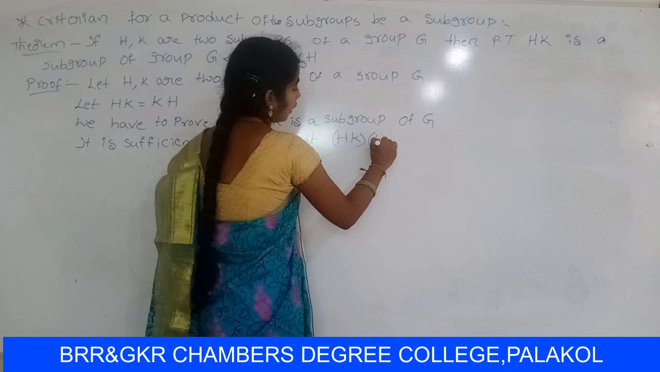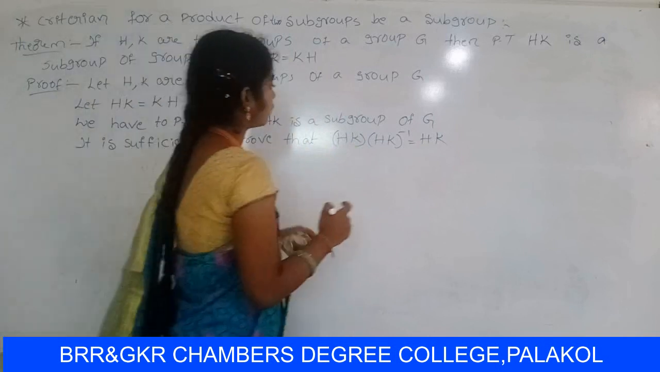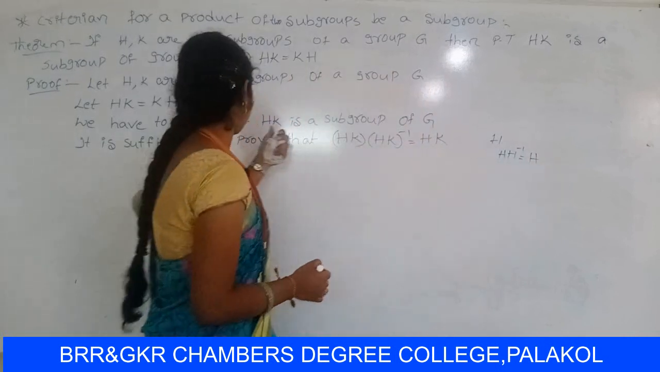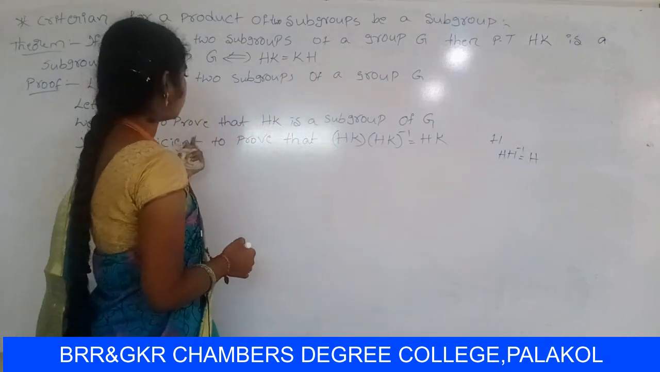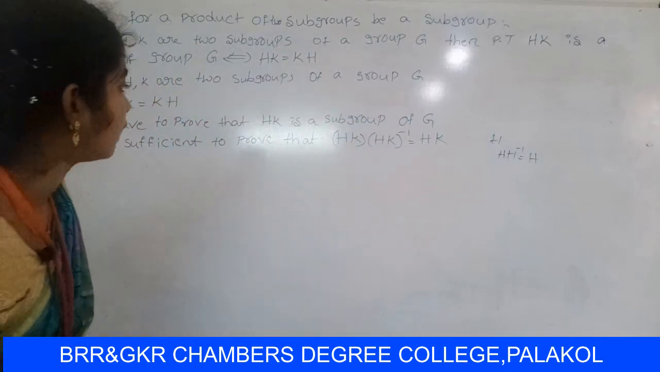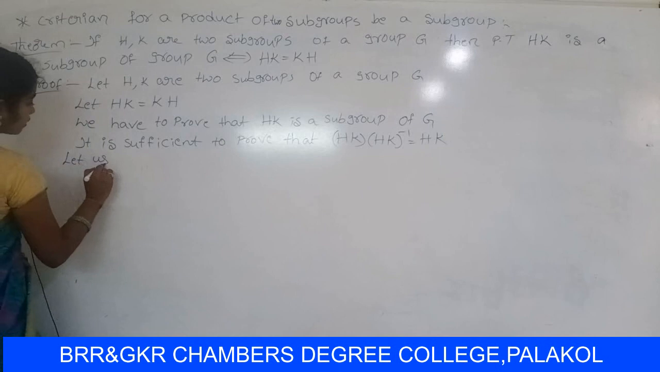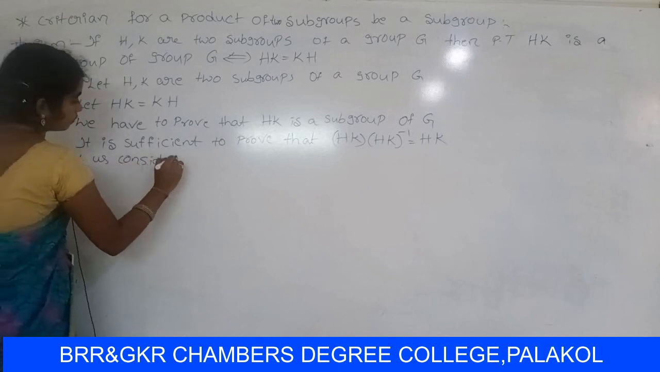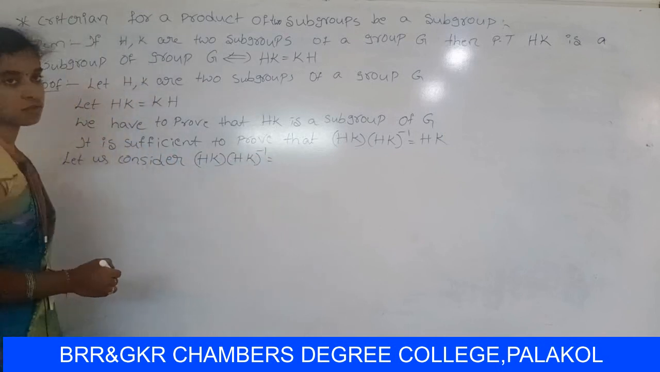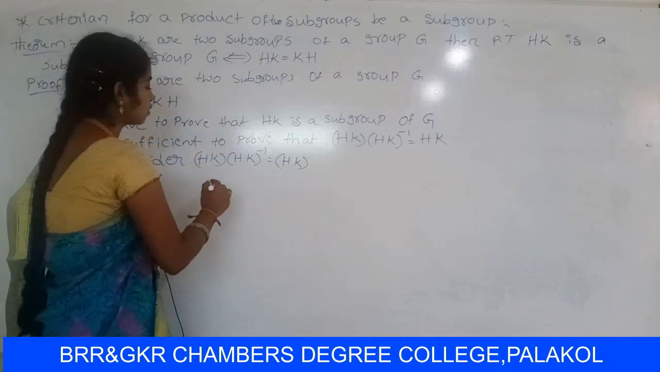HK into HK whole inverse equal to HK. So already you know that H is a subgroup of Z, so that means H inverse equal to H. So in this case HK is a subgroup of Z. So we have to prove that HK into HK whole inverse equal to HK. So let us consider HK into HK whole inverse.